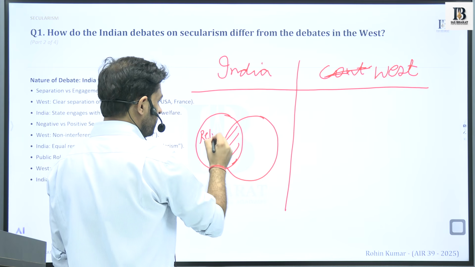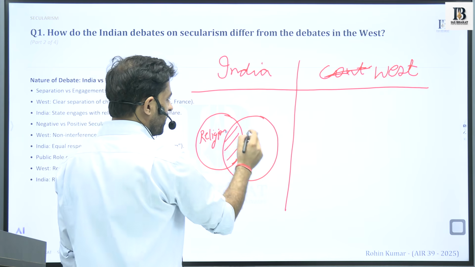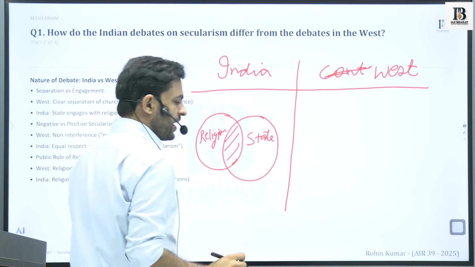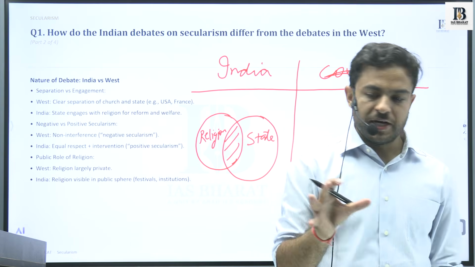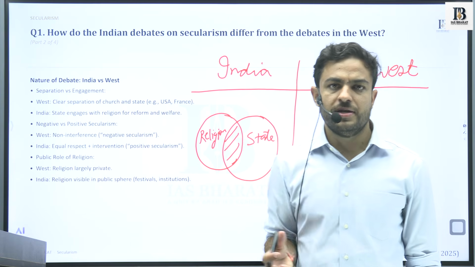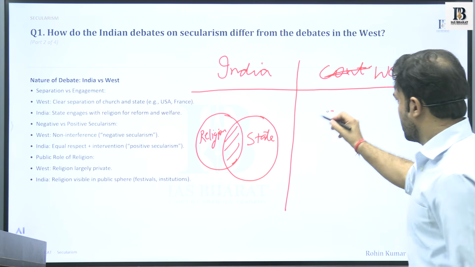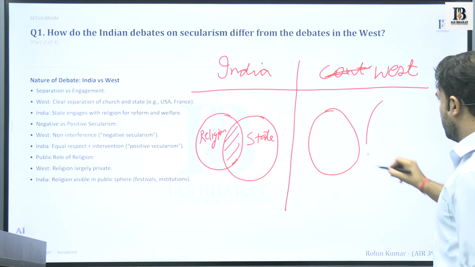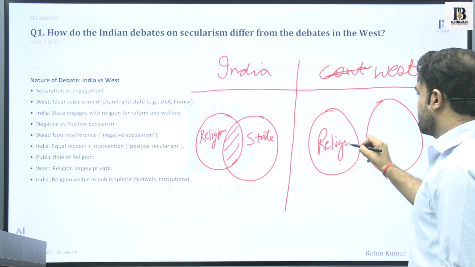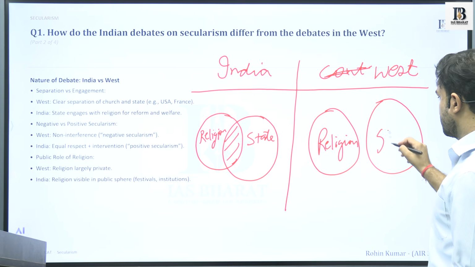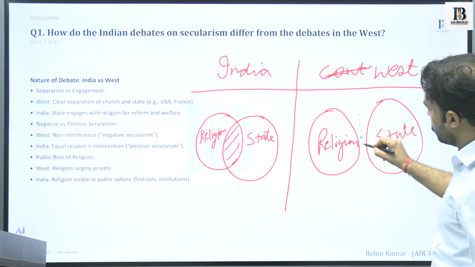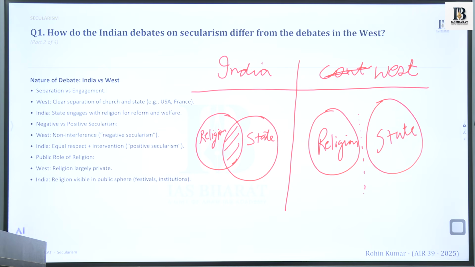This is religion and this is state. So this is a basic diagram that explains the idea or the degree of confluence between the state and the religion with respect to India. And the Western model can be represented in this form, that this is religion and this is state. So there is a strict separation that we are seeing between the religion and the state.